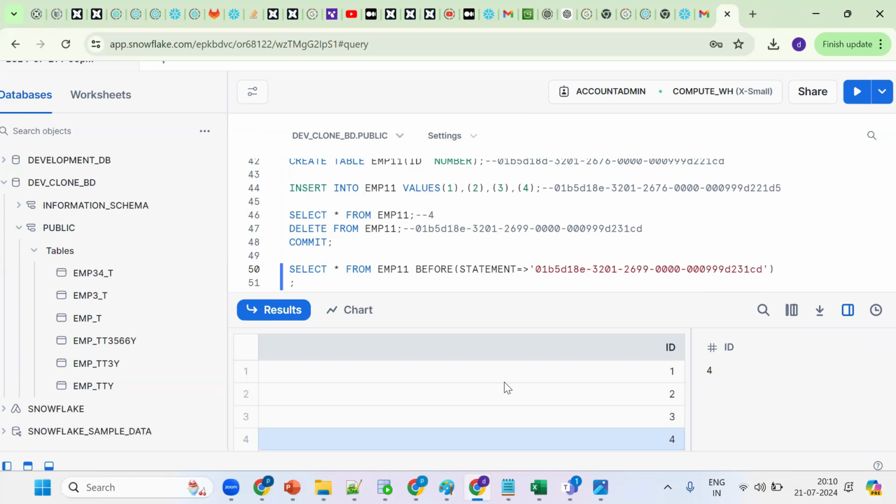Let me conclude one more time. Mainly with time travel, when you want to compare previous data, like yesterday's data, and compare it with today's data, we can do it with the help of the time travel concept. This is one more feature. Say I want to compare yesterday's sales with today's sales. How can I do that? We can use the query ID and make it work. Hope this is clear.